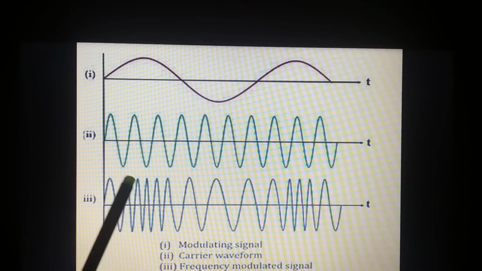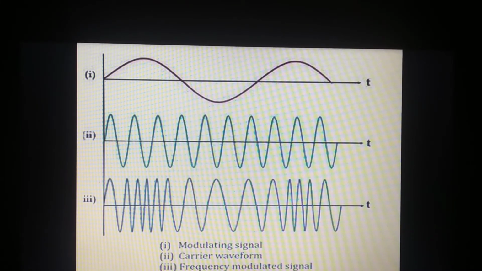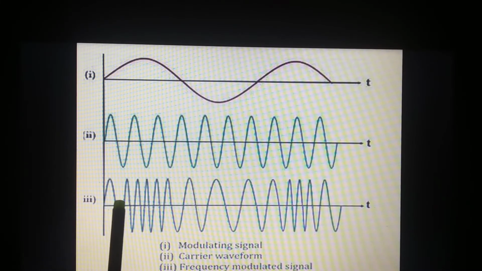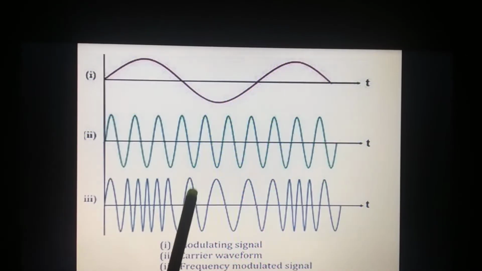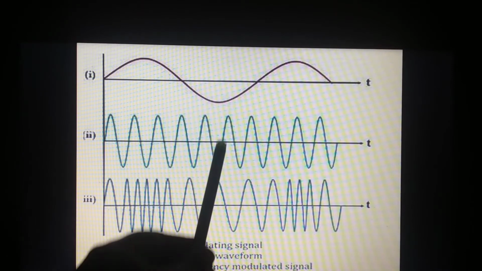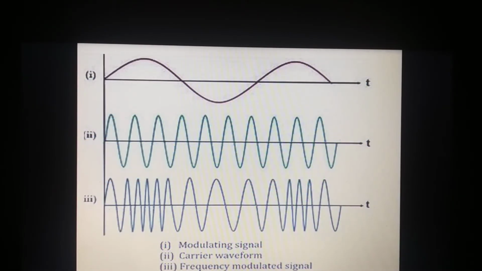What is the number of cycles per second? It means the frequency. So the number of cycles increases for the positive half cycle and the number of cycles decreases for the negative half cycle.